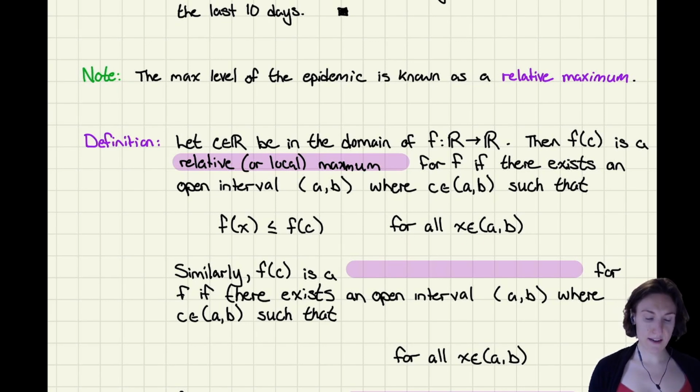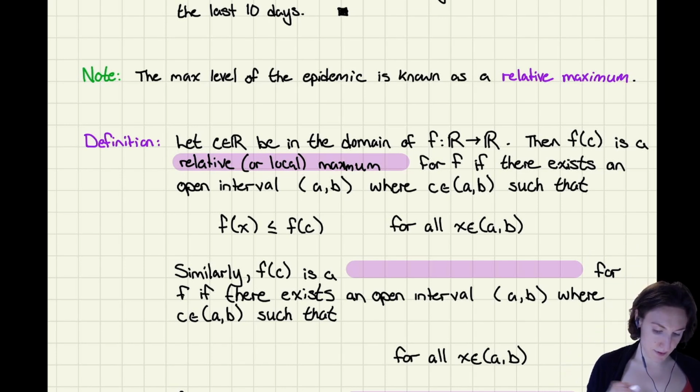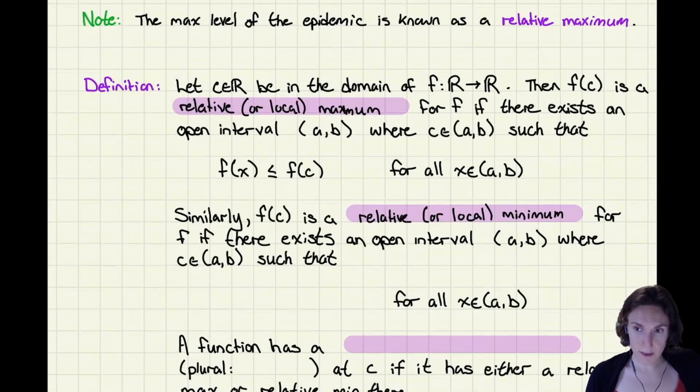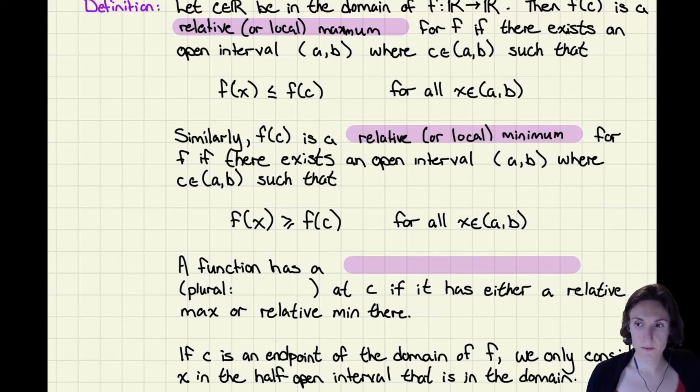Okay, so basically if it's at the top of a peak. Similarly, f of C is a relative, or local, min, or minimum, for f if there exists an open interval that includes C such that it's at the bottom of a valley. So in math notation, that means f of x is greater or equal to f of C for all x in that interval.